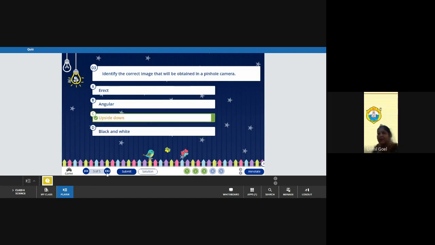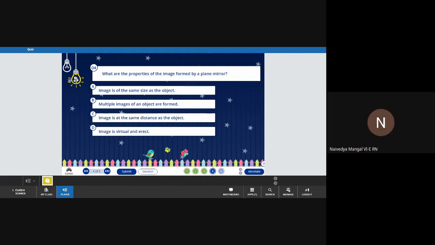Yes. Now fourth question. What are the properties of the image formed by a plane mirror? More than one can be correct. Ma'am, A and C. A is correct: image of the same size as the object. Yes.